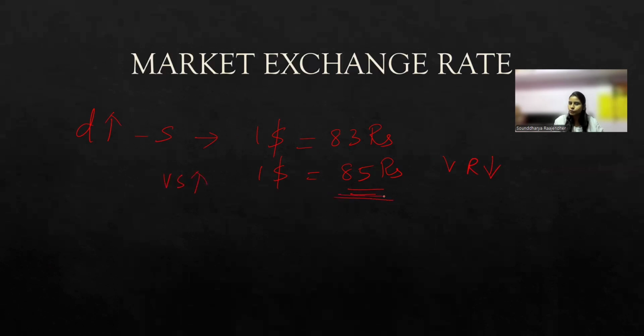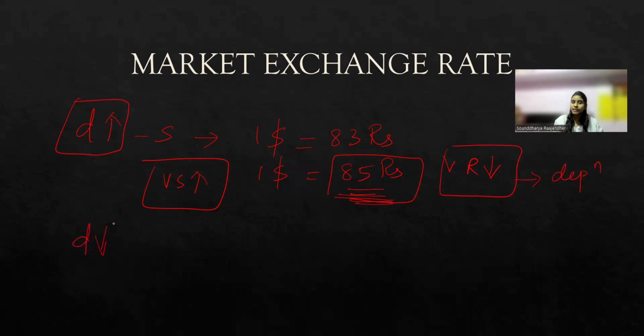How do we say that value of rupee is decreasing? In the earlier case, you have to spend 83 rupees to get $1, but now you have to spend 2 more rupees, that is 85 rupees, to get $1. So whenever the demand for dollar increases, the value of the dollar increases and value of rupee decreases. This condition is called depreciation. The opposite is called appreciation.